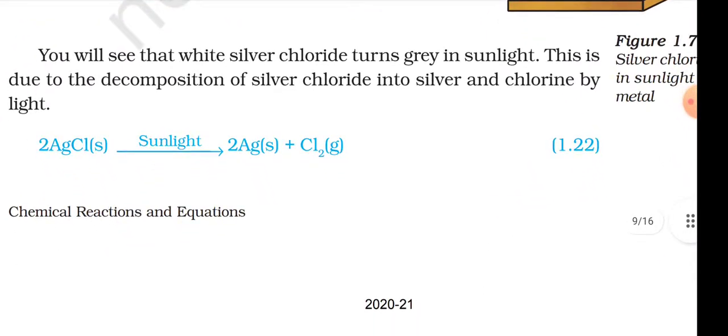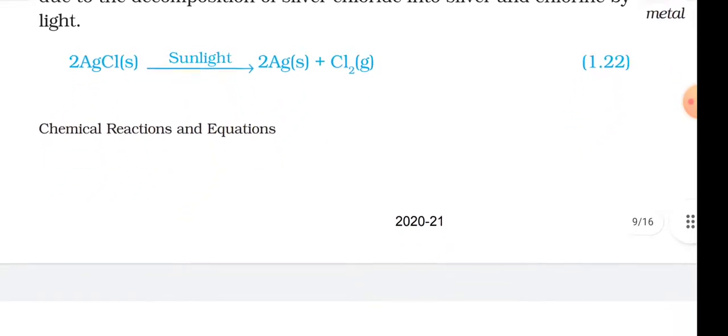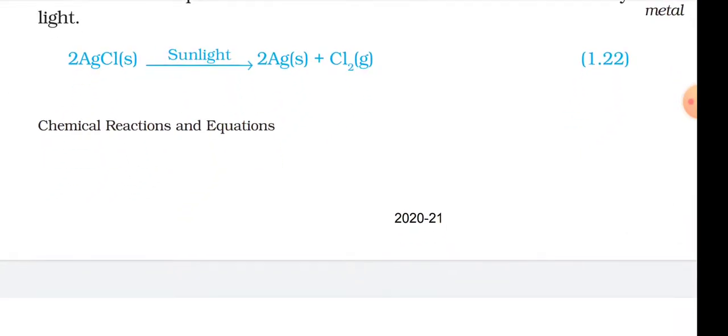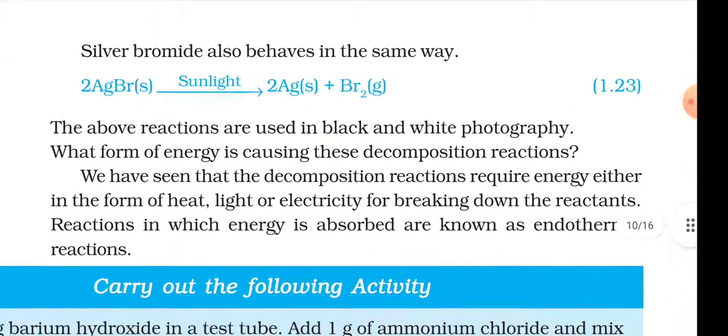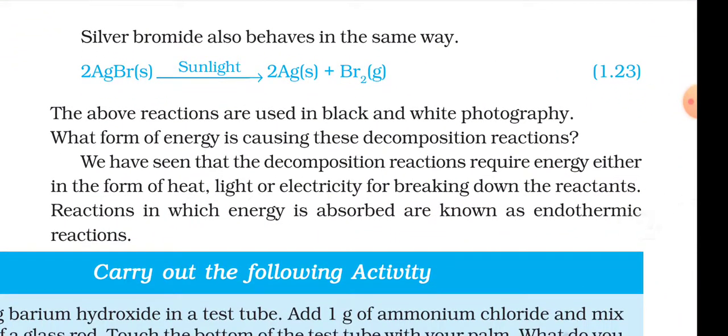You will see that white silver chloride turns gray in sunlight. This is due to the decomposition of silver chloride into silver and chlorine by light. 2AgCl (solid) sunlight gives 2Ag (solid) plus Cl2 (gas). Equation 1.22. Silver bromide also behaves in the same way. 2AgBr (solid) sunlight gives 2Ag (solid) plus Br2 (gas). Equation 1.23.